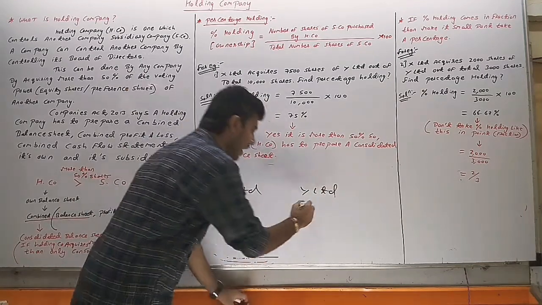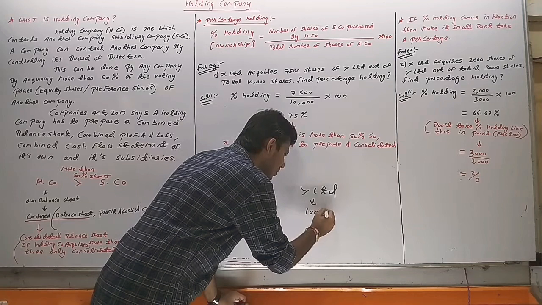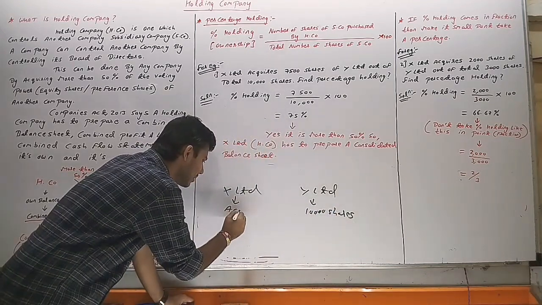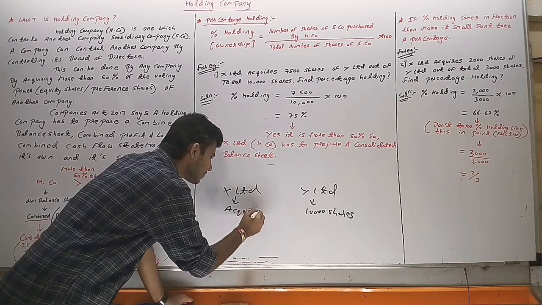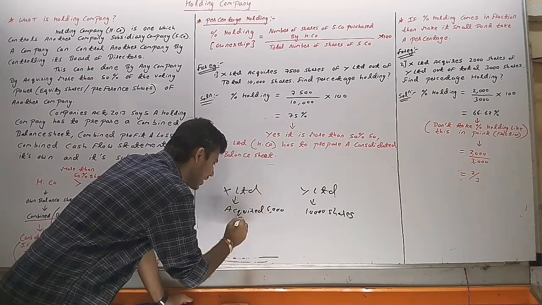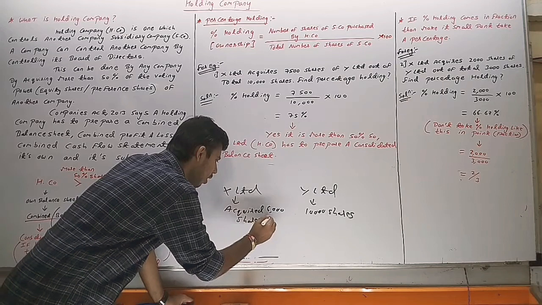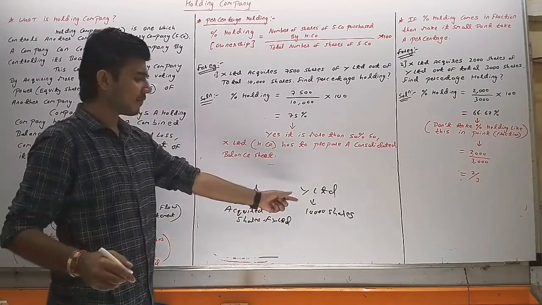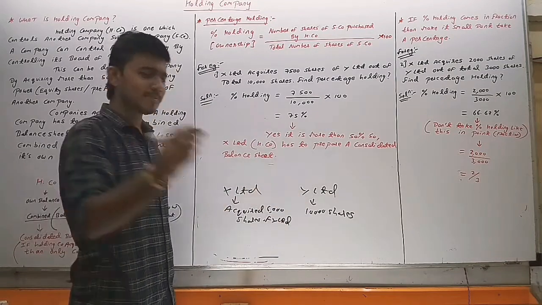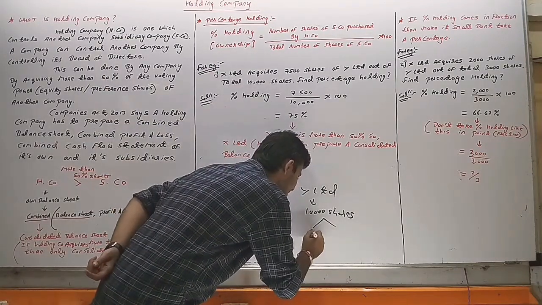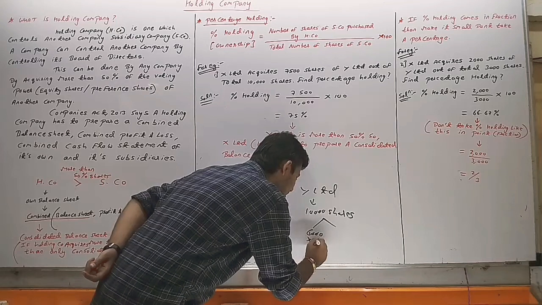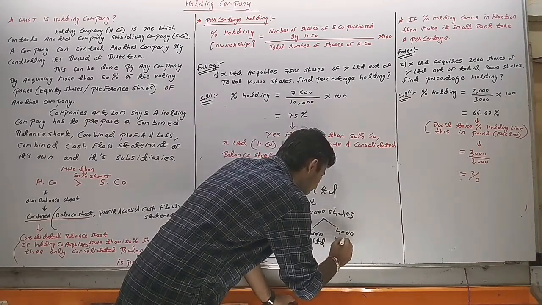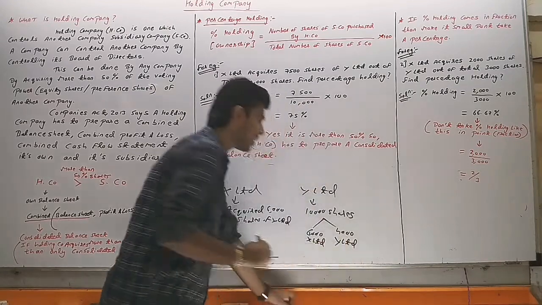I had told that Y Limited has 10,000 shares in number and X Limited acquired 6,000 shares of Y Limited. It means the total number of shares of Y Limited has been divided in two parts. 6,000 has been acquired by X Limited and the remaining 4,000 has remained with Y Limited.